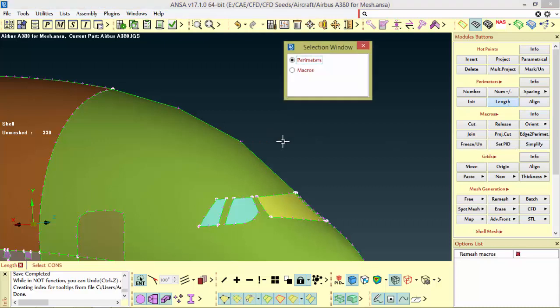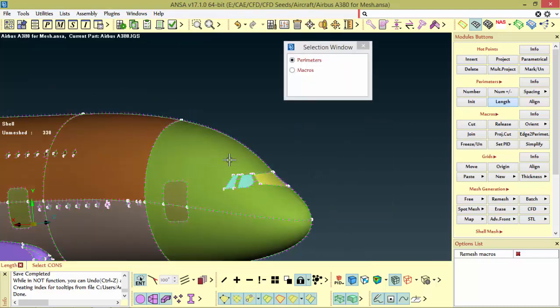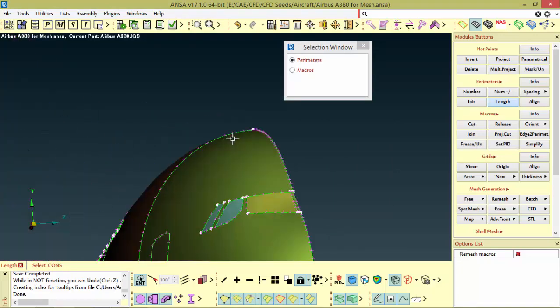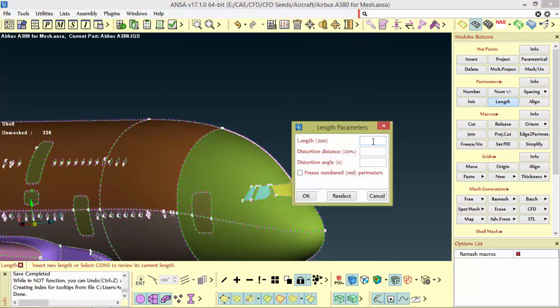Now again I am going to the same perimeter and changing the length, say not 20, 200. See, now it almost captures the geometry well. And you can also make use of this one, length maybe 500, and distortion 0.1.